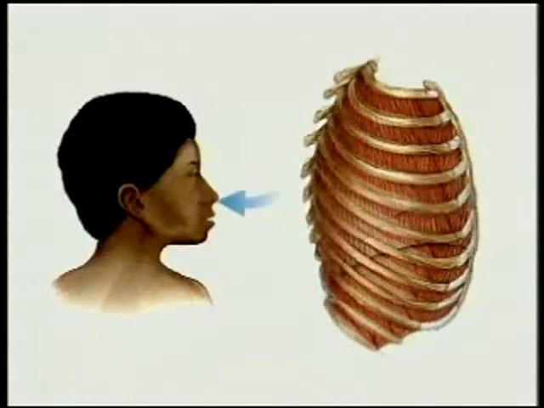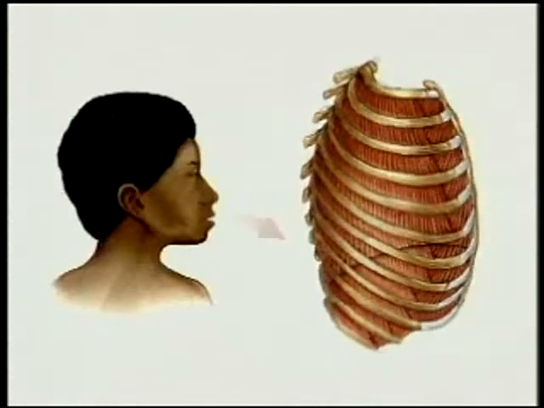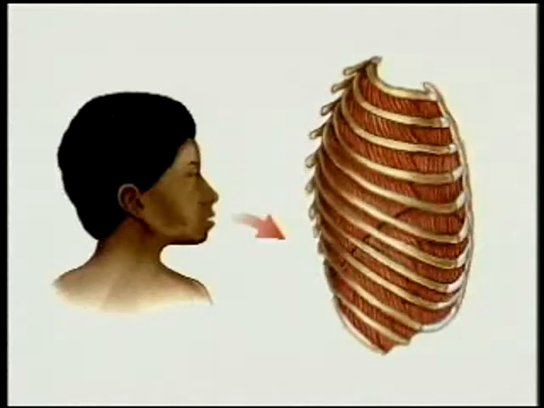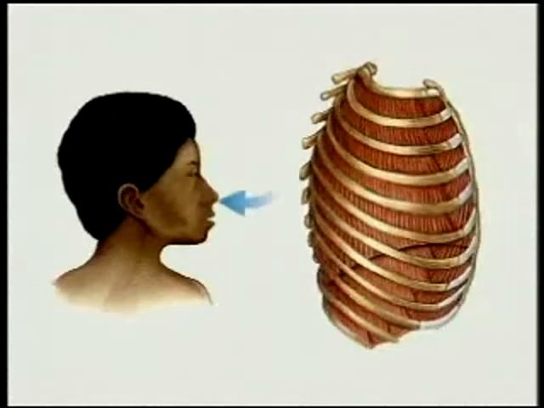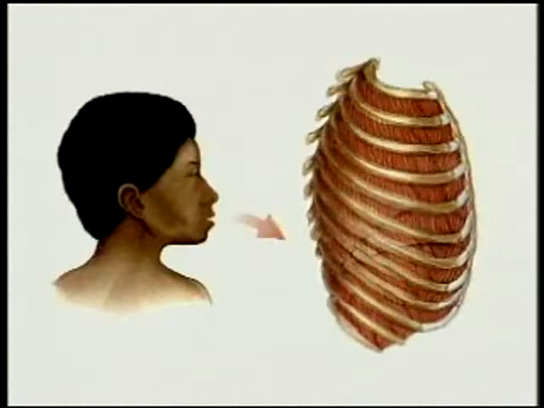Most people take about 12 to 15 breaths per minute when they are resting. You can consciously speed up or slow down your breathing for a short time, but generally your body adjusts your rate of breathing automatically.